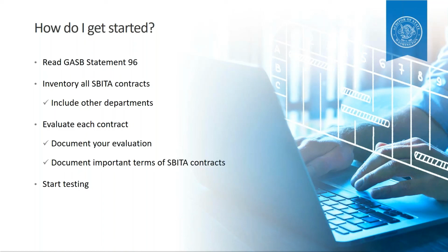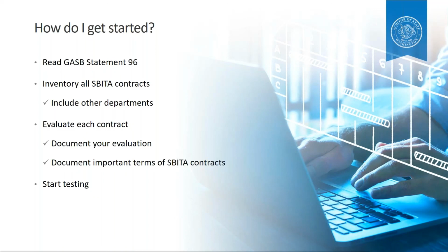Now, if you made an inventory for your lease contracts and during that process you came across any contracts that you determined were not leases because they were for software arrangements, gather those back up and add them to your SBITA inventory. I highly recommend working with other departments on this to figure out what type of software they're using. You should also definitely involve your IT department in this conversation as well.